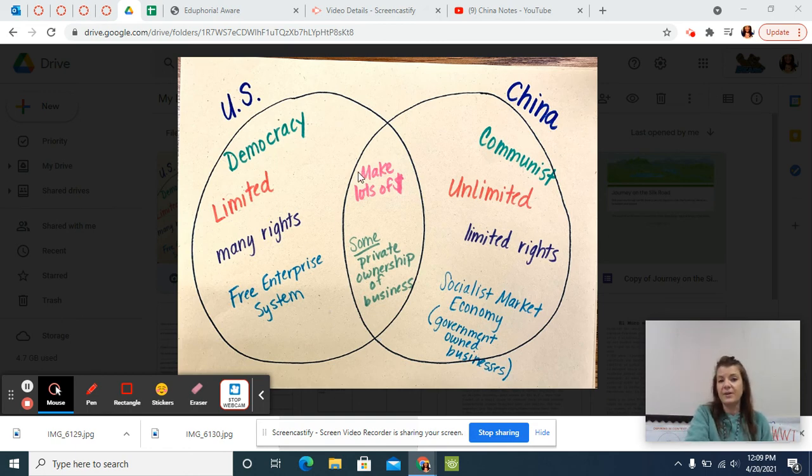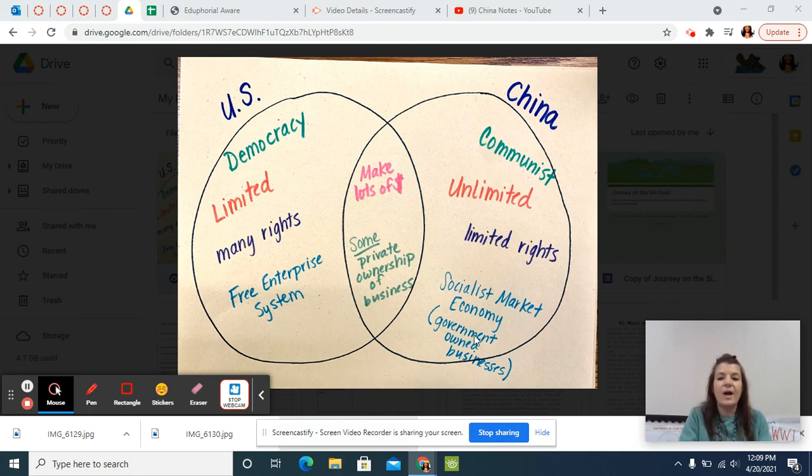So let's look at some similarities. Both countries make tons of money. Both the United States and China are up at the top of the list as far as making money. Because of them being communist, even though they're not necessarily the same kind of communist as Cuba, unfortunately, because of that, their people aren't necessarily rolling in money. And both countries at least have some private ownership of business. So we obviously have a lot because of the free enterprise system. Most of our businesses are privately owned.